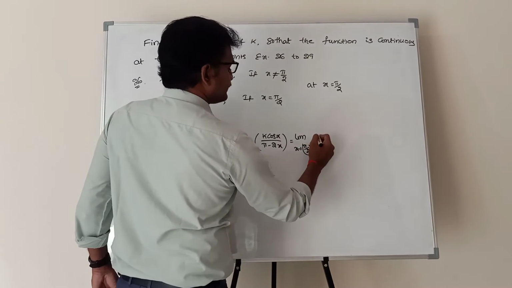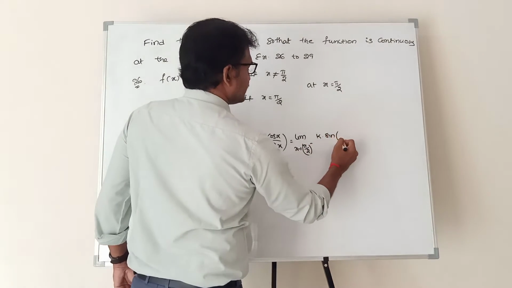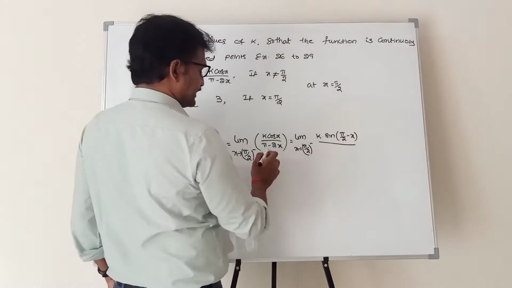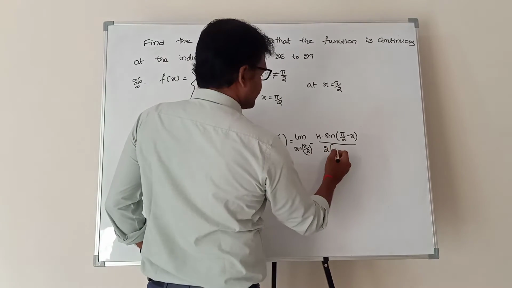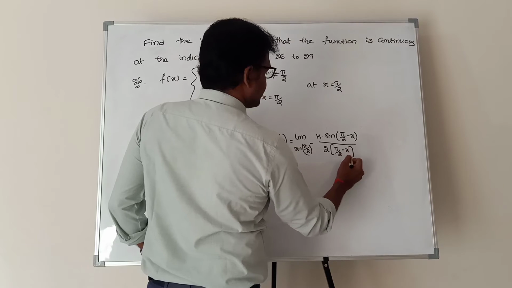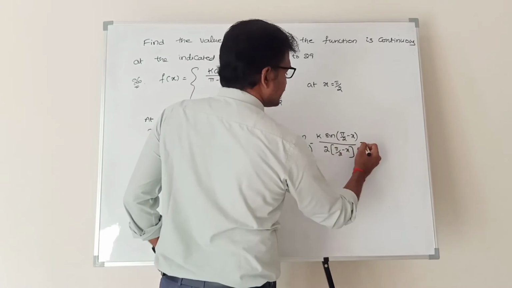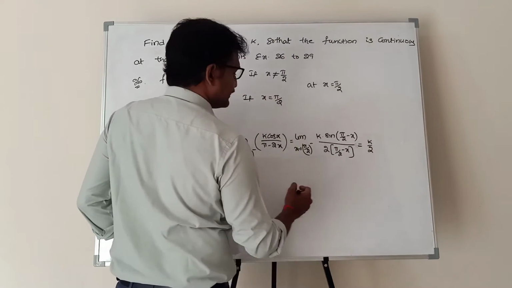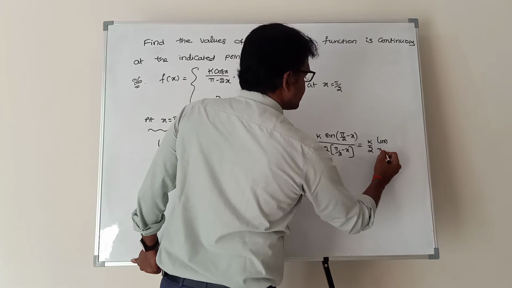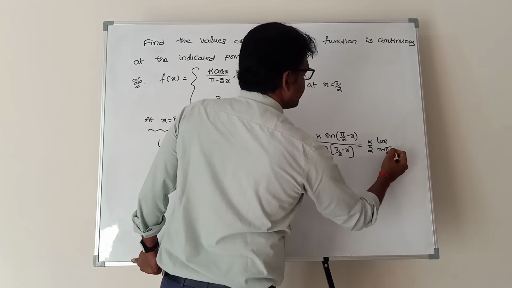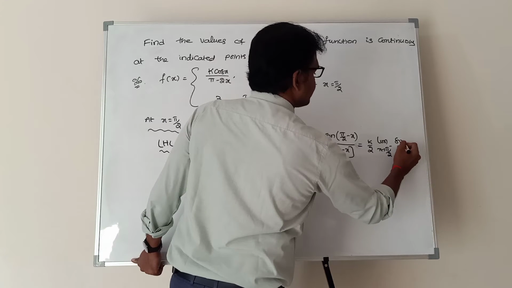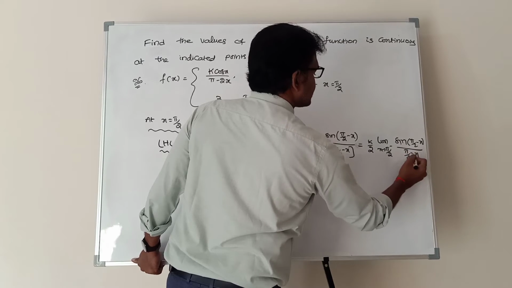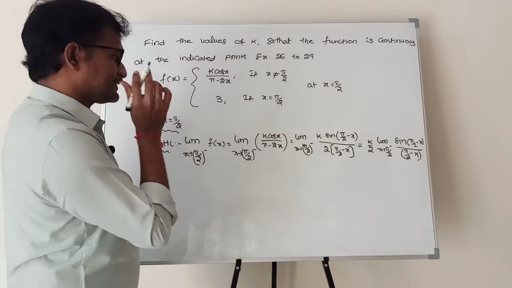We can write cos x like this: sin of 90 minus x, by, taking 2 common in the denominator, 2 times pi by 2 minus x. Here k by 2 is constant, so write k by 2 before the limit. K by 2 into limit x tends to pi by 2 minus of sin of pi by 2 minus x by pi by 2 minus x.